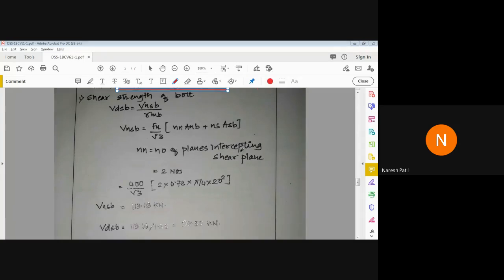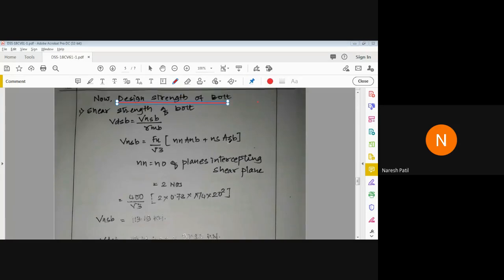Because we have assumed a fully threaded bolt, the shank term will become 0. Or if we assume the shank portion intercepts the shear plane, that term will become 0. If it is not mentioned in the question, you have to assume.